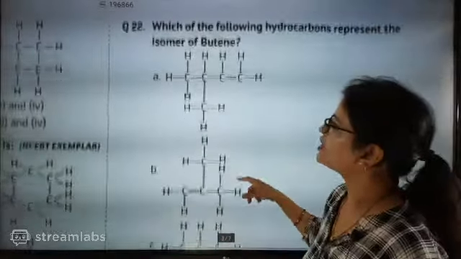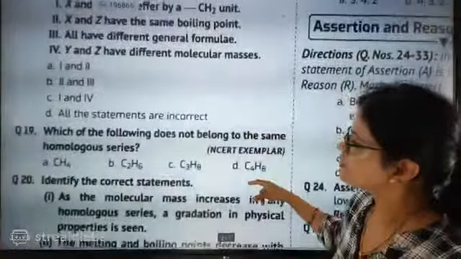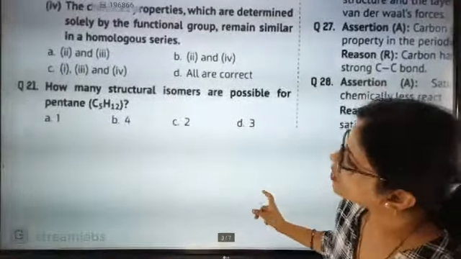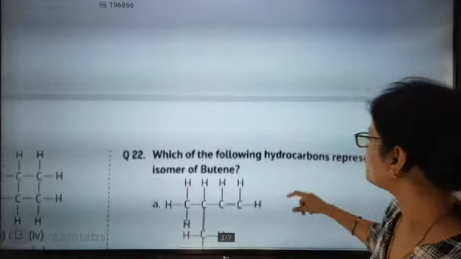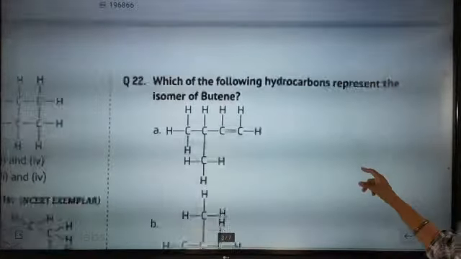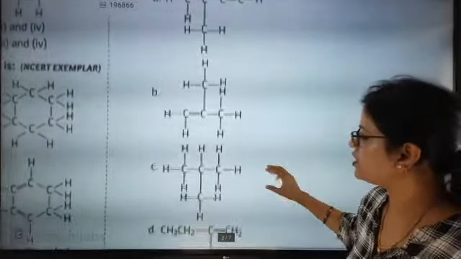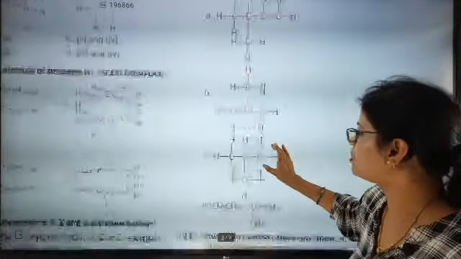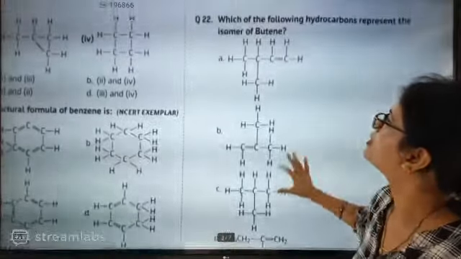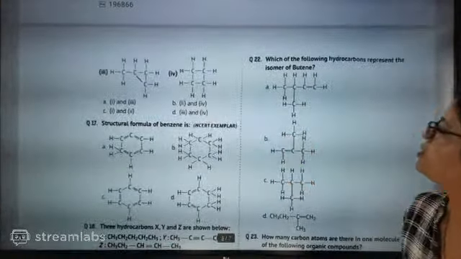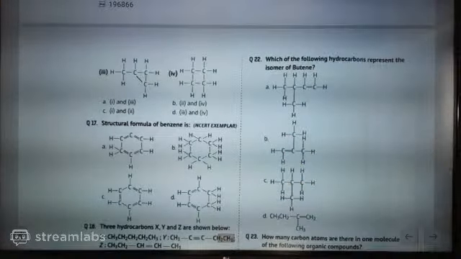Now, which one is representing butene? I think we are in which question? We discussed this one, this one, this one. How many structural isomers are possible? This is done. So now, which of the following hydrocarbons represents isomers of butene? Identify which one is exactly an isomer of butene. Not butane, butene. Butene isomer.